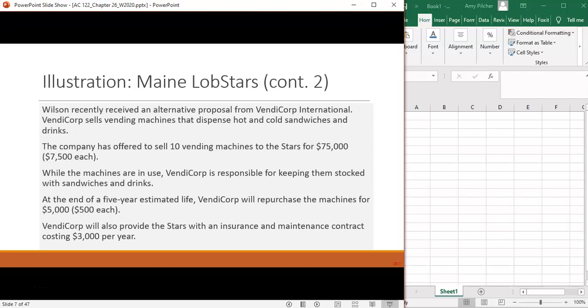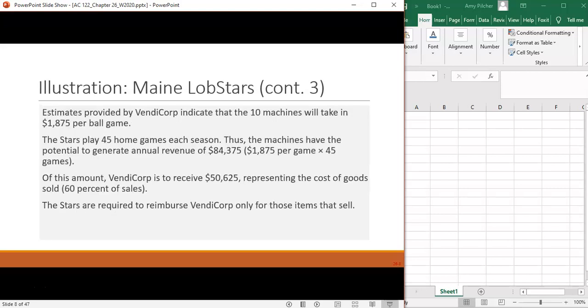They received this proposal for 10 vending machines. It's going to be the full budget that they want to spend. The machines will be stocked by Vendicorp. There's a 5-year estimated life, and then the machines will be purchased back. There's also an insurance and maintenance contract on the machines for their 5-year life.